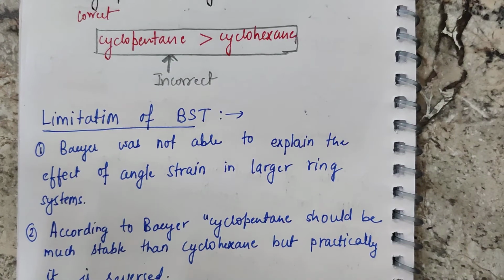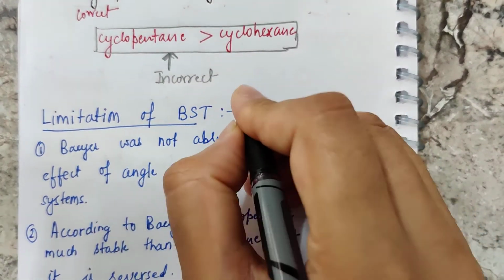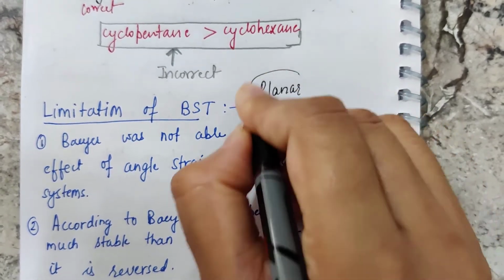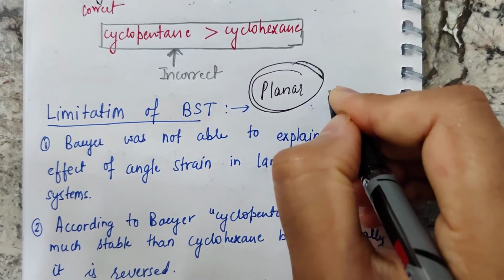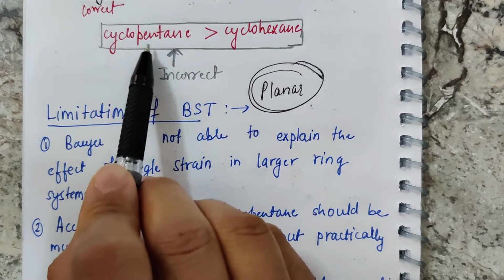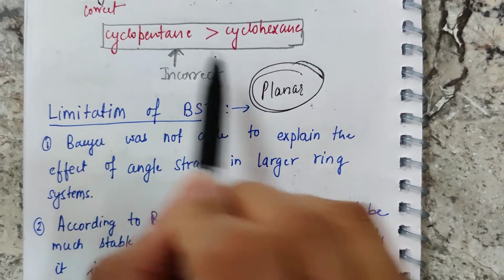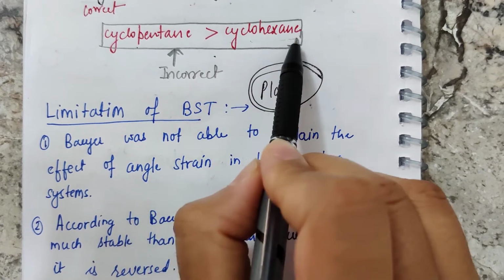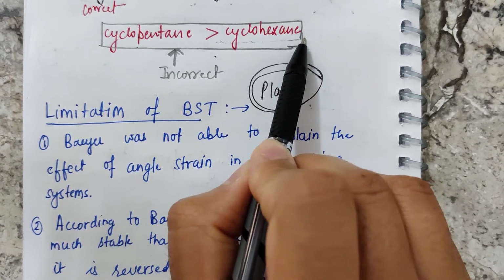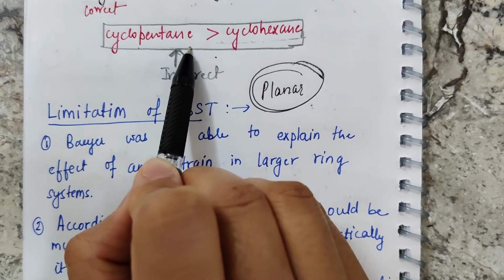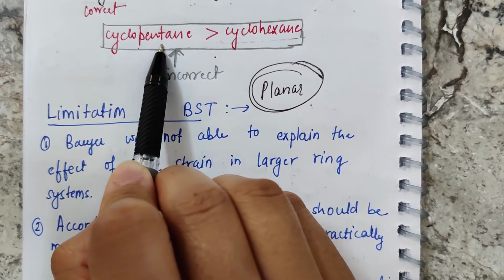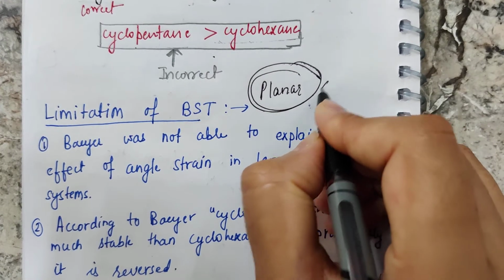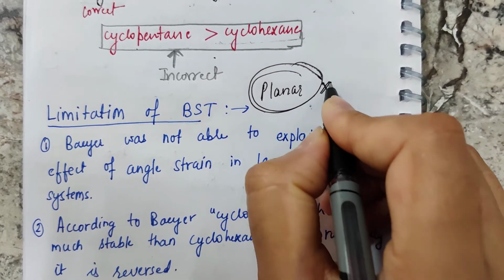So this assumption resulted in the wrong explanation, because Baeyer assumed that cyclohexane is a planar compound as well as cyclopentane, and on the basis of that he explained the order of stability, but this assumption in itself was incorrect.